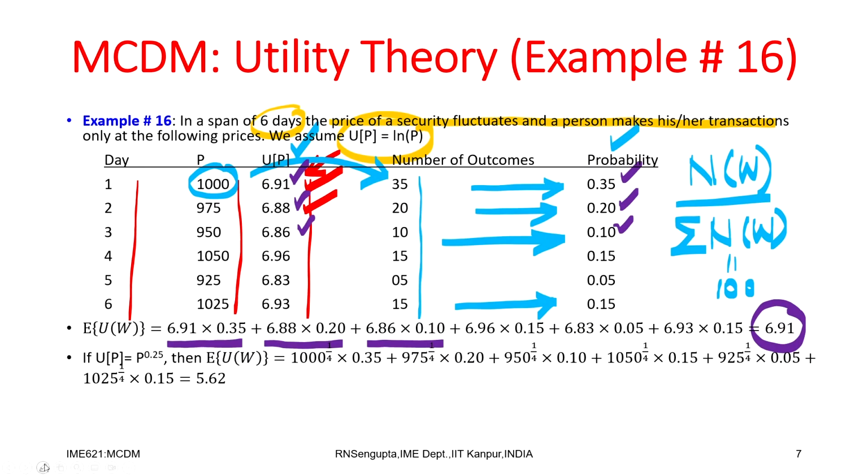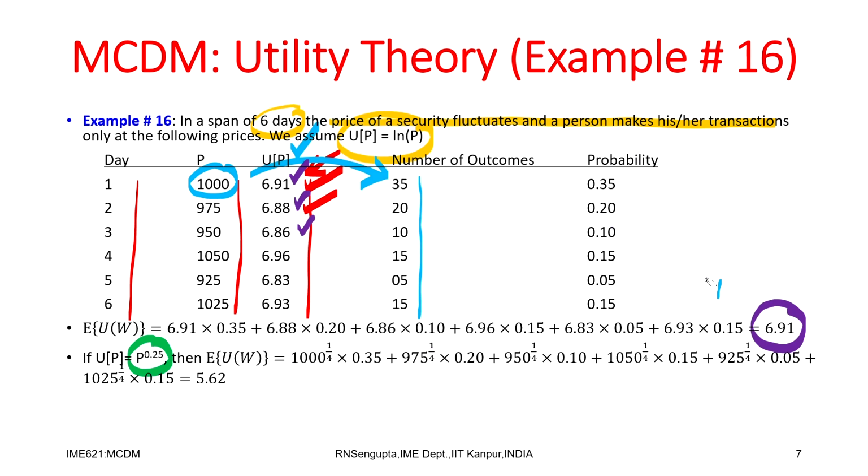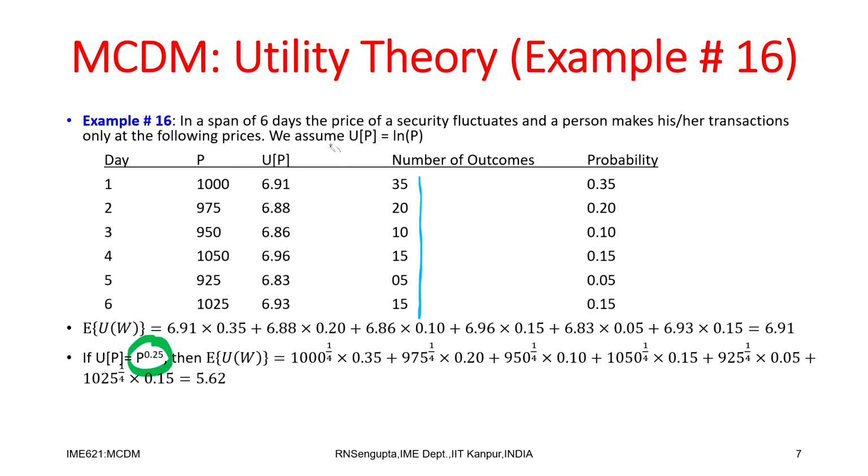Now, let us change the utility function, but the scenario remains the same. Consider now the utility function is p to the power 0.25. So, if I find those utilities, those values would be given like this. I need to erase the colors in order to make things visible to all of you. So, the utility function is p to the power 0.25, and the utilities are accordingly.